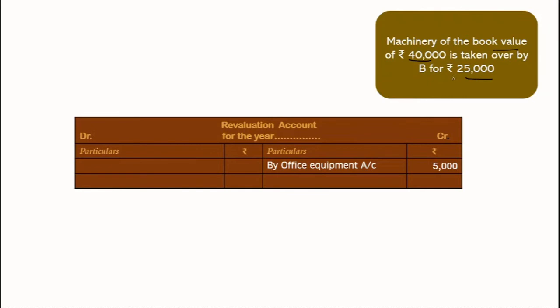And at this point of time, to record the loss, we have this account only, that is revaluation account. So we are going to record this loss in a revaluation account. And what is the side for the losses? This is a sad side wherein we record our loss. So there is a loss on the sale of the machinery, 15,000, which is going to be recorded here.